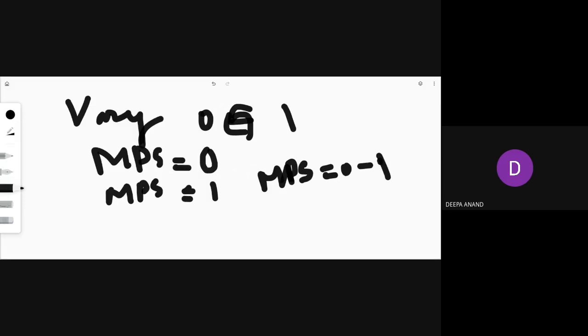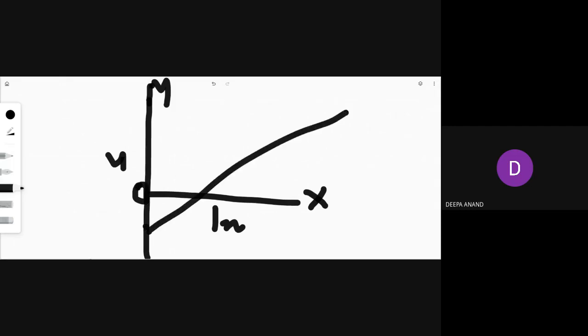Okay. Now we will see MPS graphically. The line is the same. You have the x-axis and the y-axis. It is a saving function, that means the relation between income and savings. So income is on the x-axis and savings on the y-axis. It starts from below, an upward sloping curve. This is our saving curve.